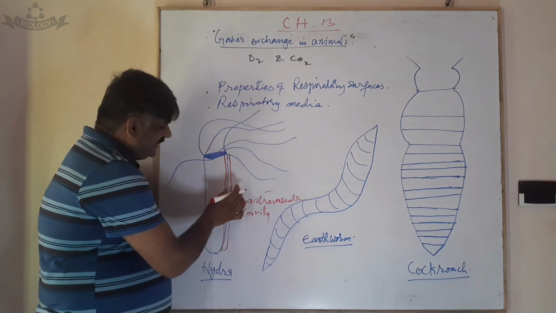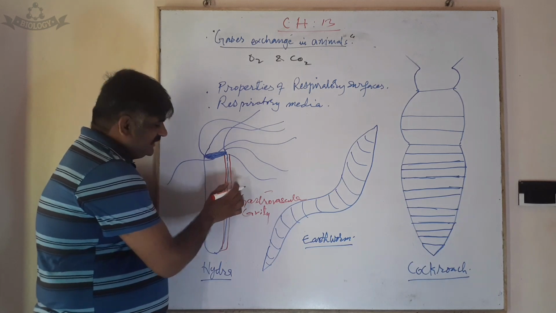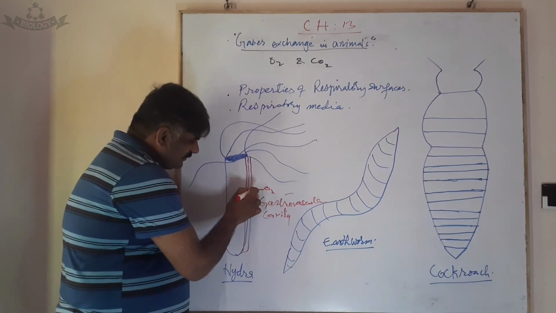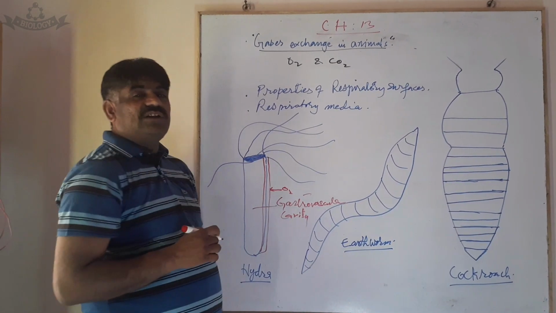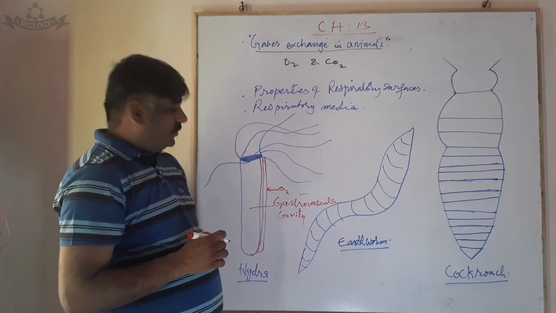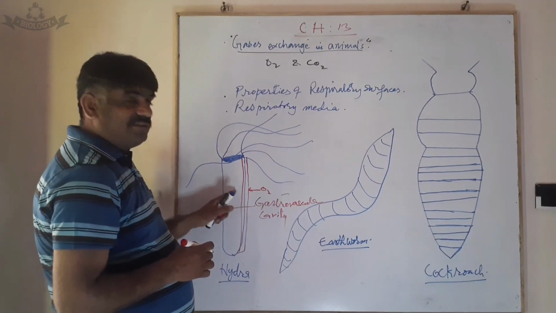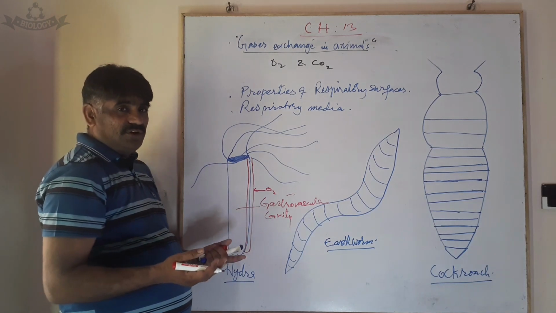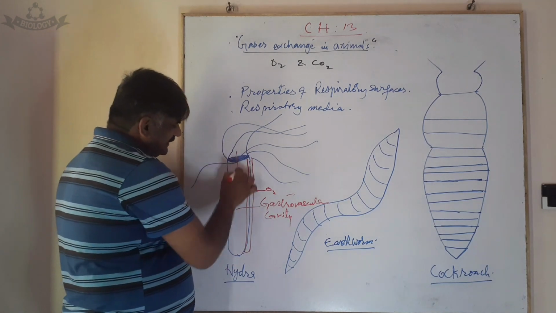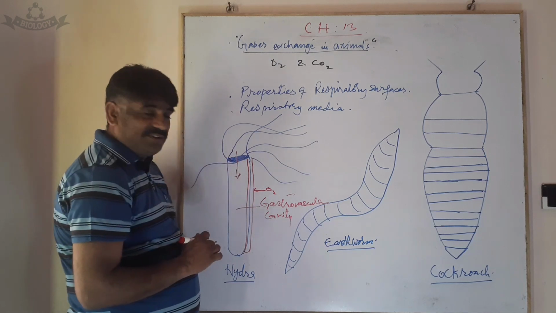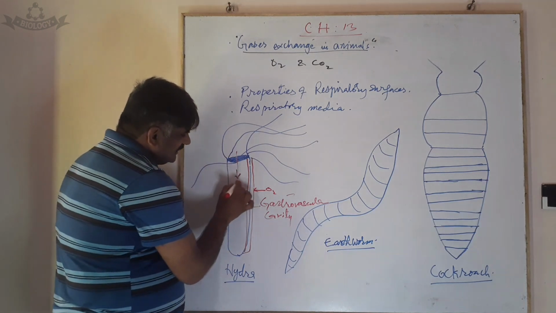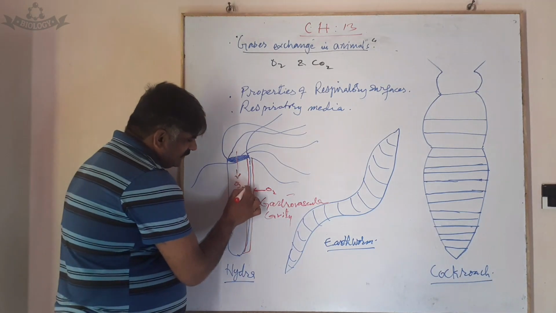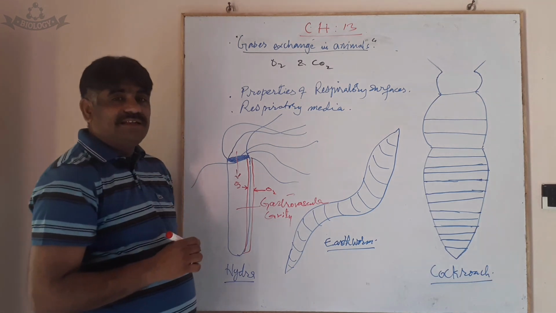Ectodermal cells are in very close contact with oxygen. So oxygen molecules dissolved in water directly diffuse into the ectodermal cells, whereas how do the endodermal cells receive oxygen? Water that enters and fills the gastrovascular cavity, the oxygen dissolved in that water is directly diffused into the endodermal cells.